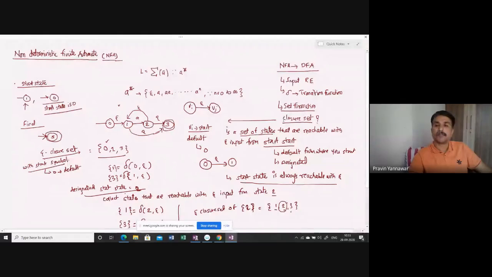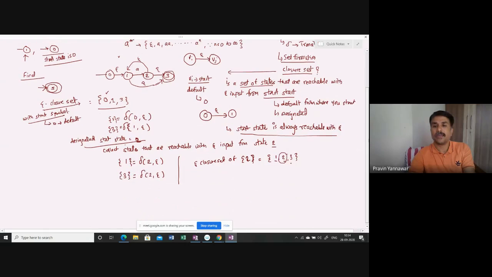The closure set is the set of states that are reachable with epsilon input from the start. So this is how it works. You have a regular expression, a transition function, a set formation, and you are trying to go for closure set computations. Okay, so we have got this.